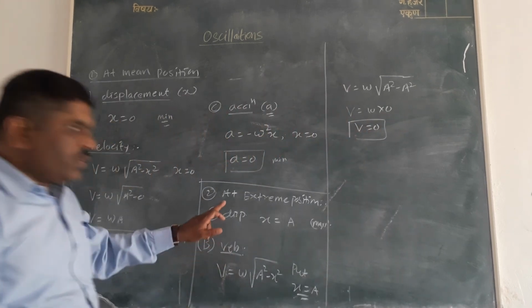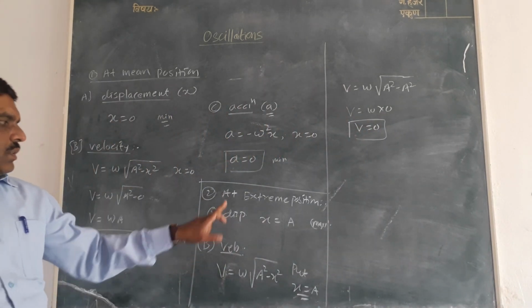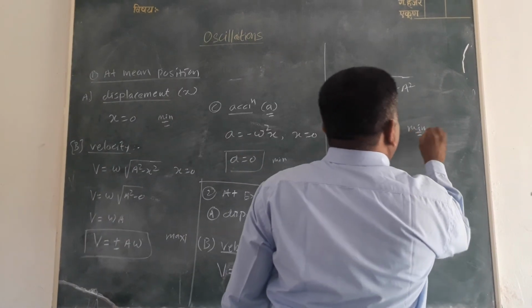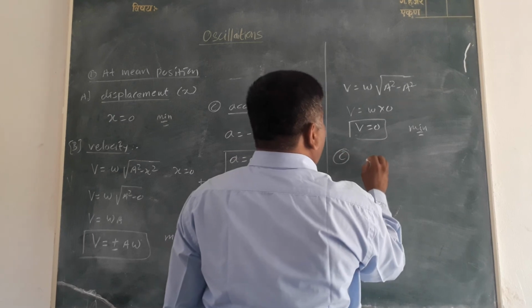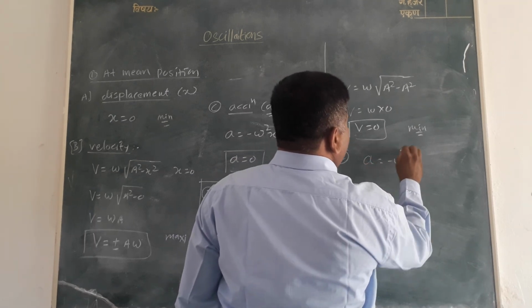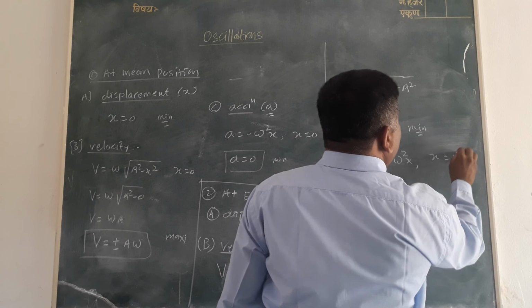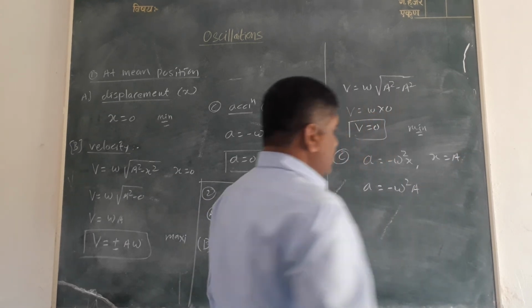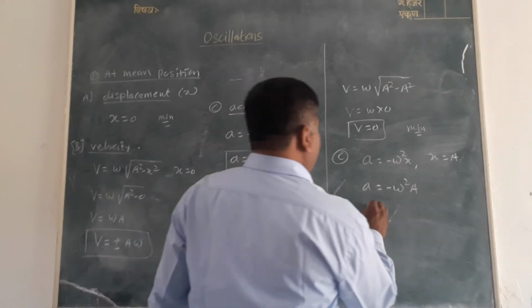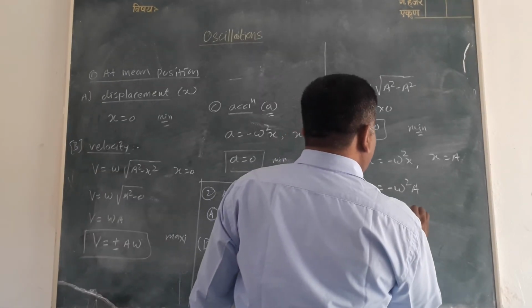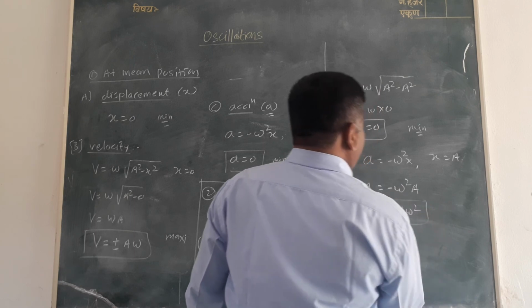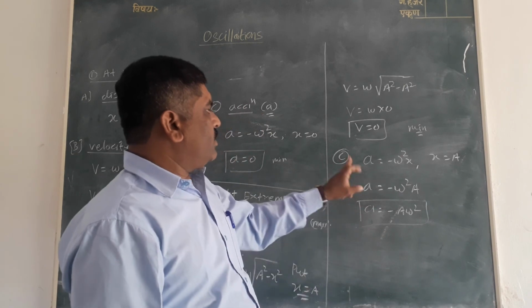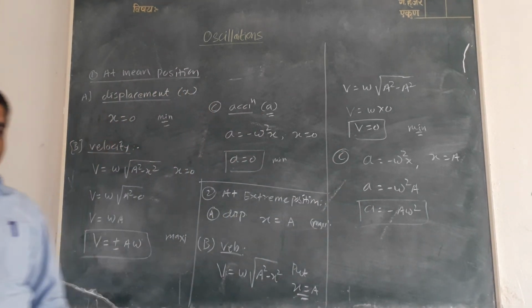At extreme position, the value of velocity is 0, that is minimum, and the value of acceleration is minus omega square x. x is equal to a, therefore a is equal to minus omega square into a, or a is equal to minus a omega square.